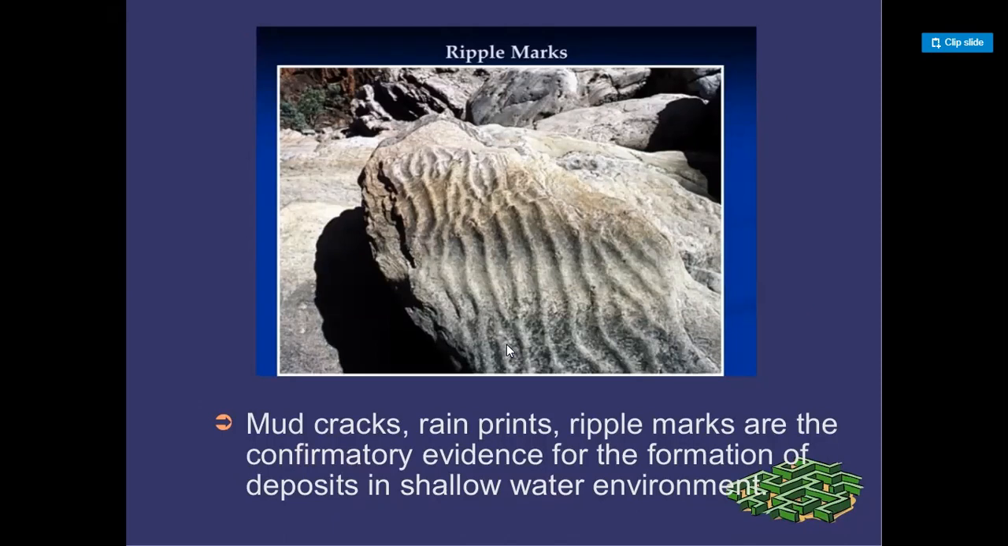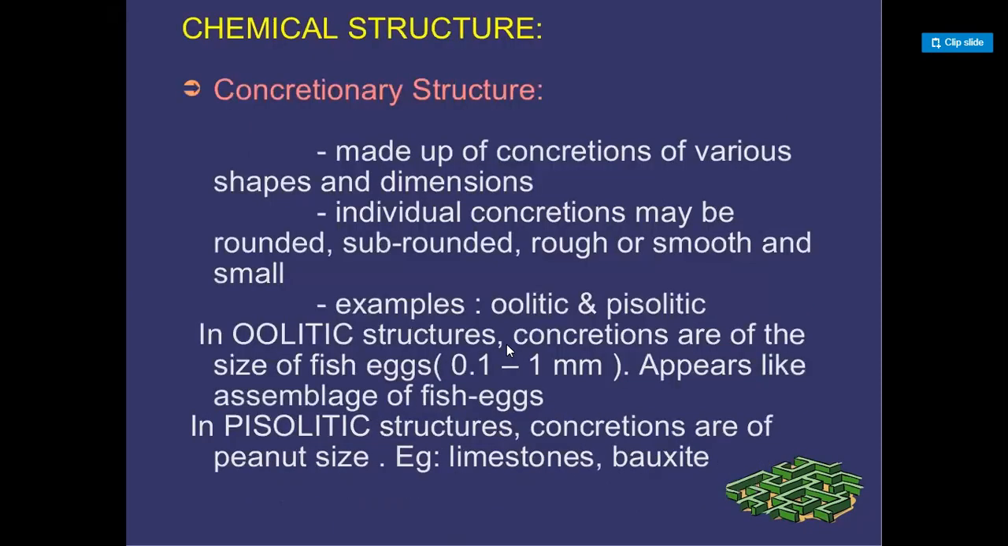Chemical structure. Concretionary structure: made up of concretions of various shapes and dimensions. Individual concretions may be rounded, sub-rounded, rough or smooth, and small. Examples: oolitic and pisolitic. In oolitic structures, concretions are the size of fish eggs, 0.1 to 1 mm, and appear like an assemblage of fish eggs. In pisolitic structures, concretions are of peanut size. Example: limestone, bauxite.